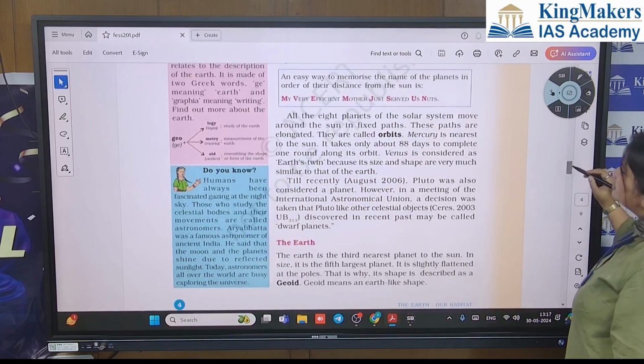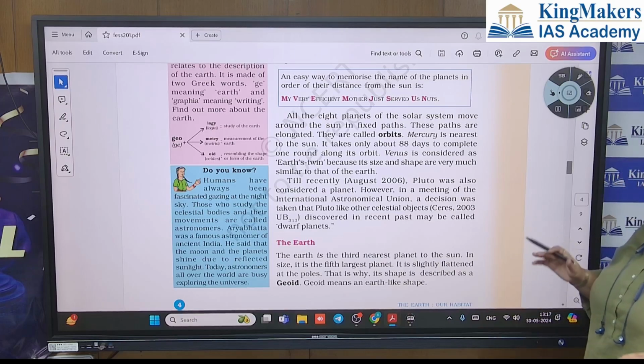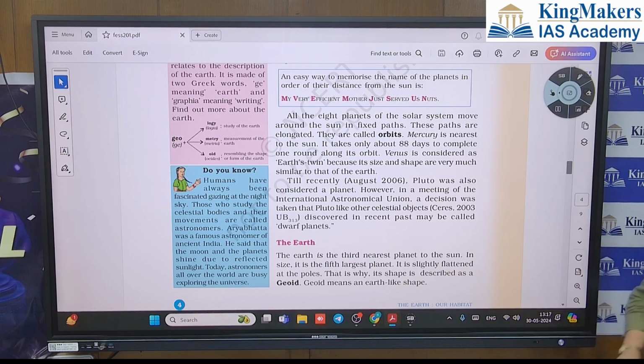All the 8 planets of the solar system move around the sun in fixed path. Okay, fixed path. These paths are known as orbits. These paths are elongated, right? Write down what is orbit.